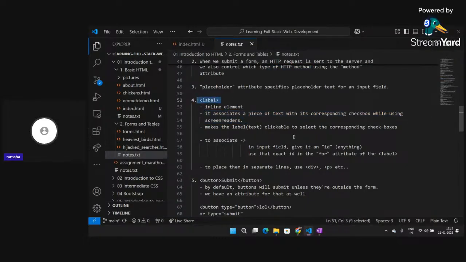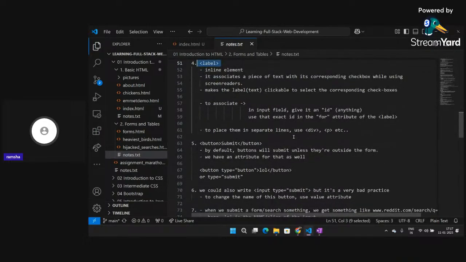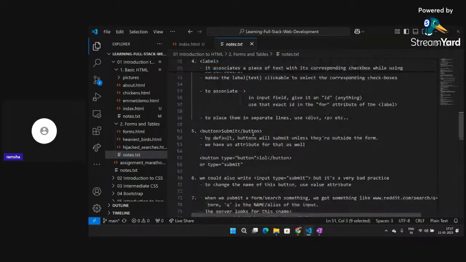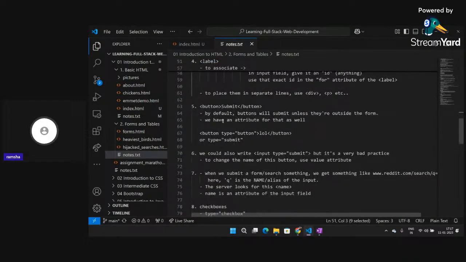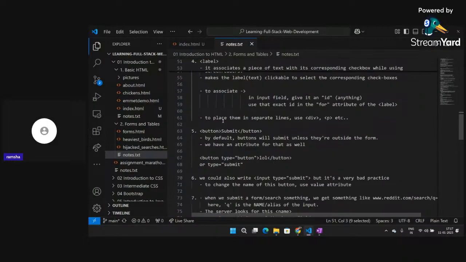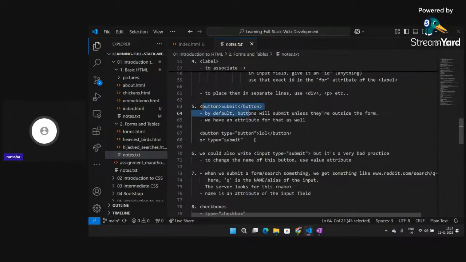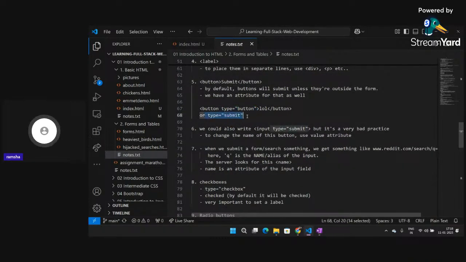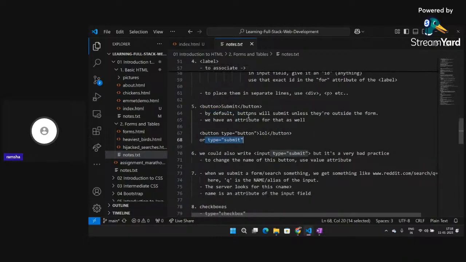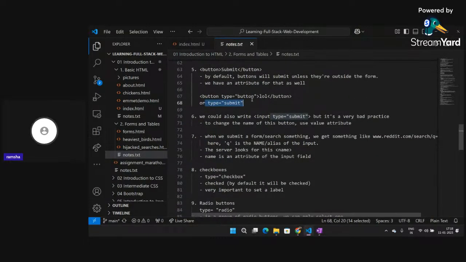Okay, so next, we give it an ID and everything to associate the label with the input. Then we have the submit button. If the button type is button, then it won't work. If the type is submit, then only the form action will take place. So this is an important part: the type of button you also have to specify.